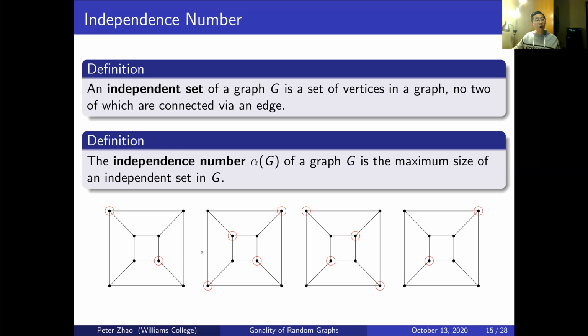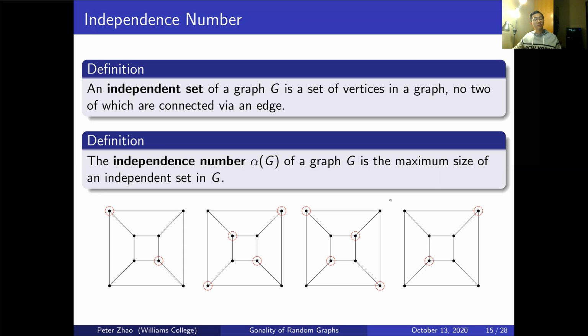However, the two independent sets in the middle happen to be maximal. The way to confirm this is that you have to exhaustively check all possible independent sets, which is quite difficult. It's also been proved that computing the independence number is NP hard, but we won't worry about that because we're using it as a tool to help us determine the gonality.